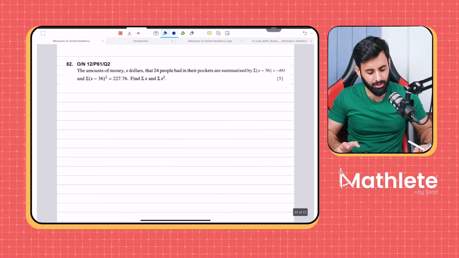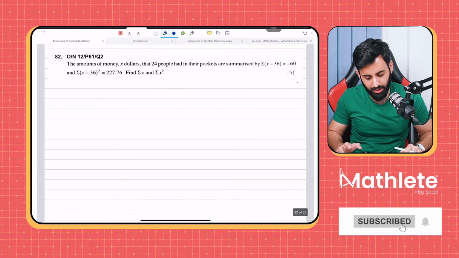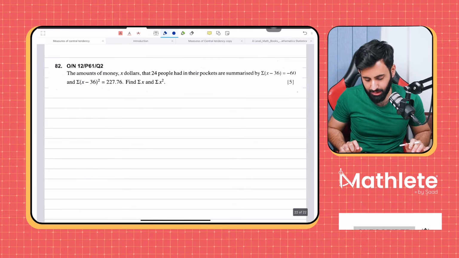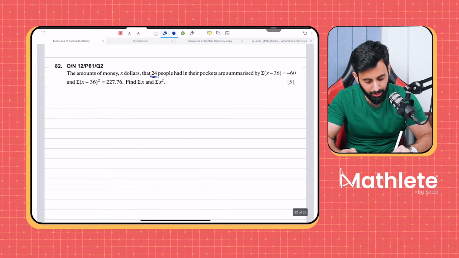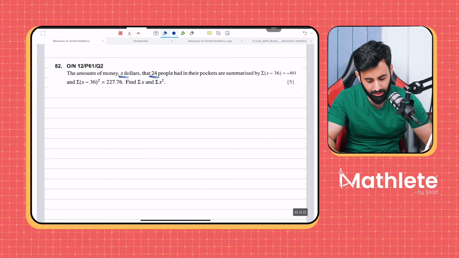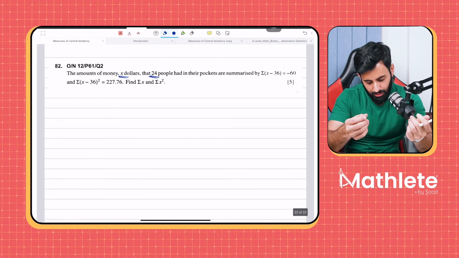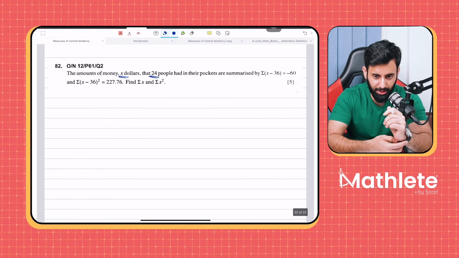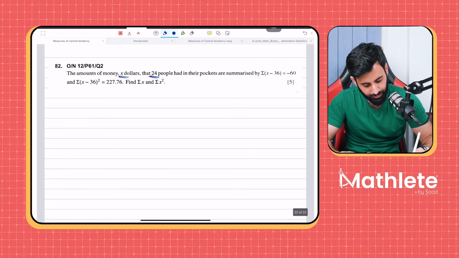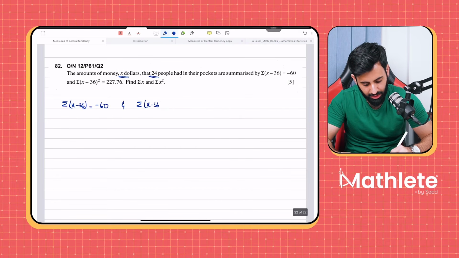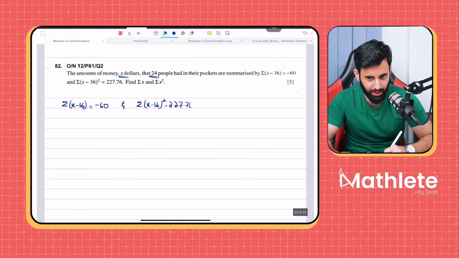Let's see how we're going to do this. The amounts of money, X dollars, that 24 people had in their pockets are summarized by so and so. So we're talking about 24 people. X is what we're measuring, and that's dollars. Summation (x − 36) equals −60, and we're given summation (x − 36) whole squared to be 227.76.